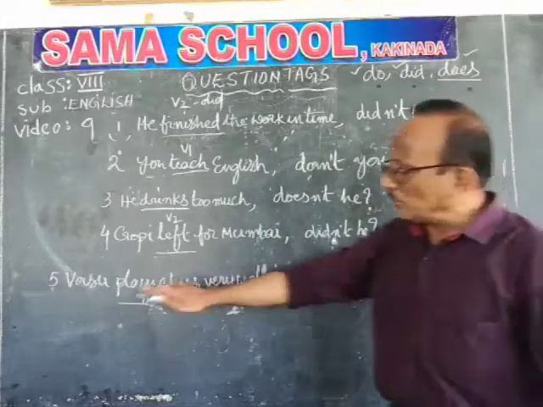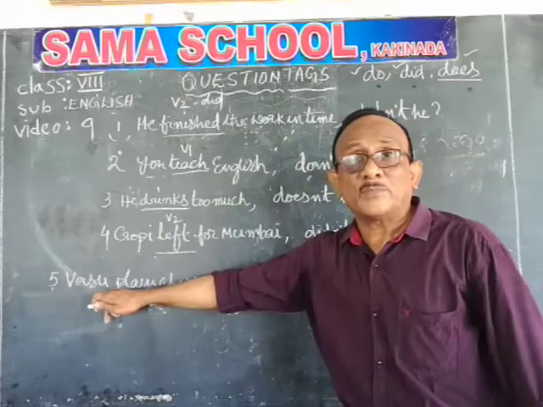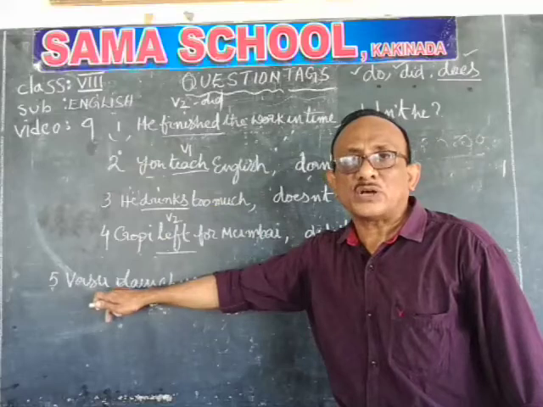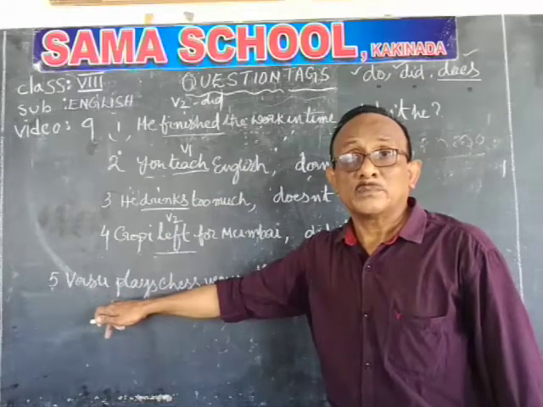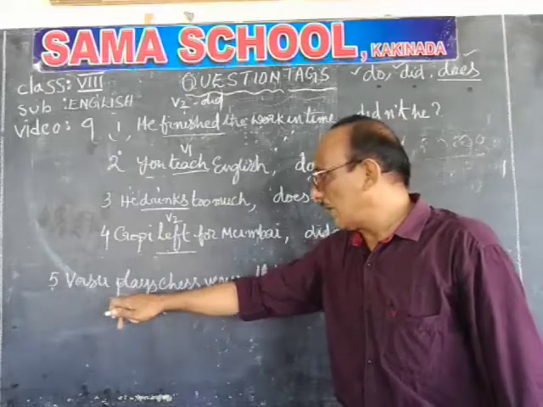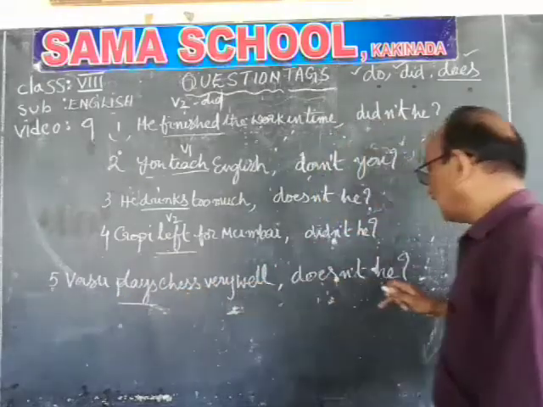Here I told you Vasu is a proper noun, the name of a person. You should not write doesn't Vasu. You should write in the form of a pronoun but not a proper noun. So, Vasu plays chess very well, doesn't he?